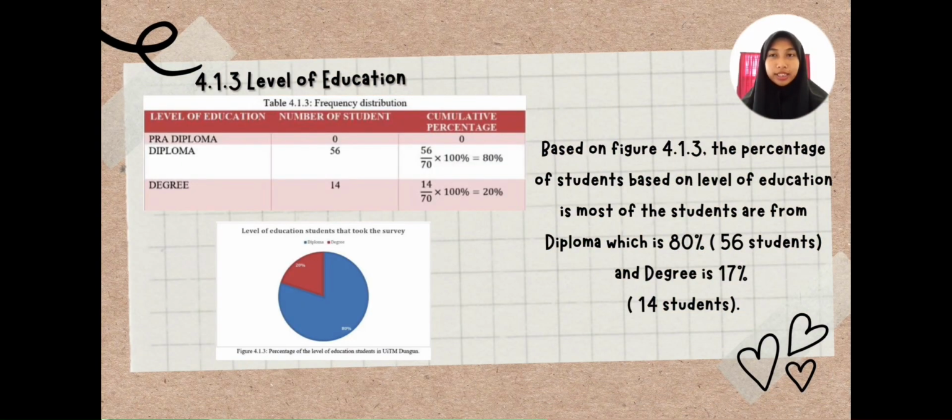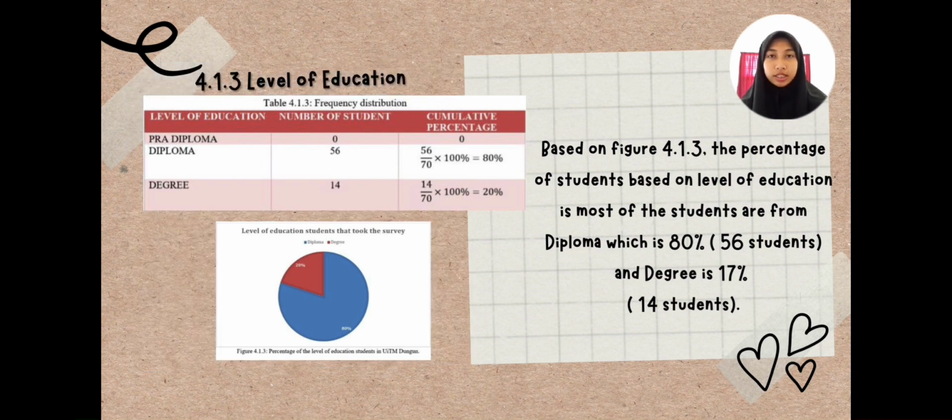Next is level of education. We use a pie chart to analyze the level of education of the students that took the survey. Based on figure 4.1.3, most of the students are from diploma, which is 80%, that is 56 students, and degree is 70%, that is 40 students.